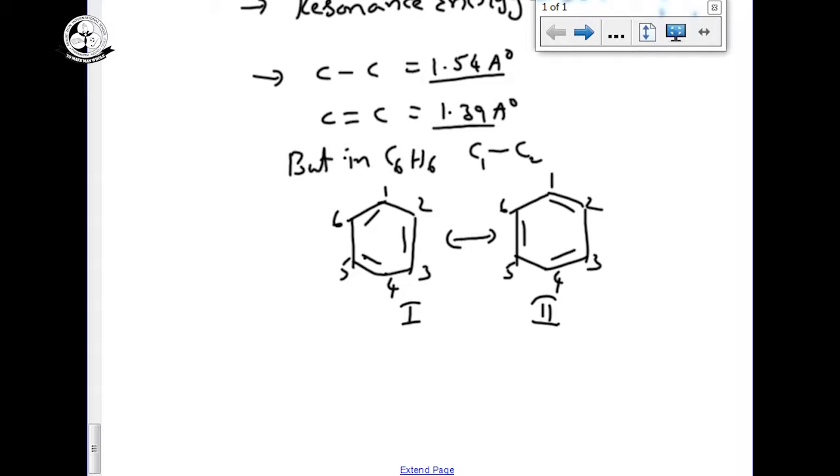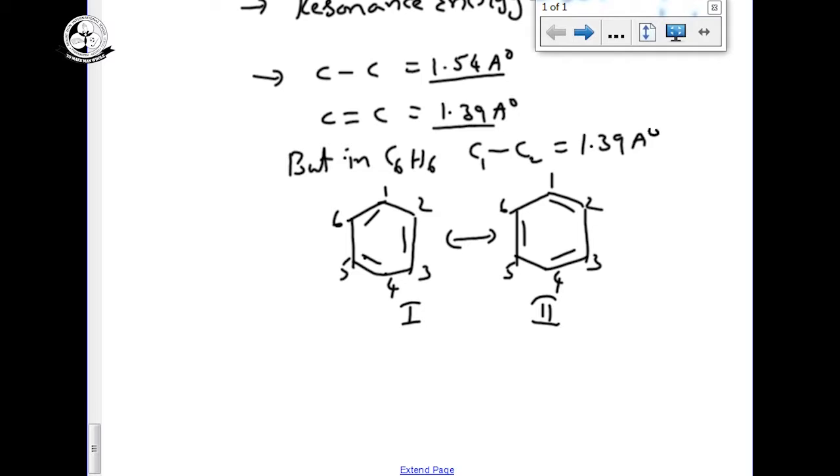So in the canonical structures, the carbon-carbon bond is not a single bond and not a double bond; it is in between.